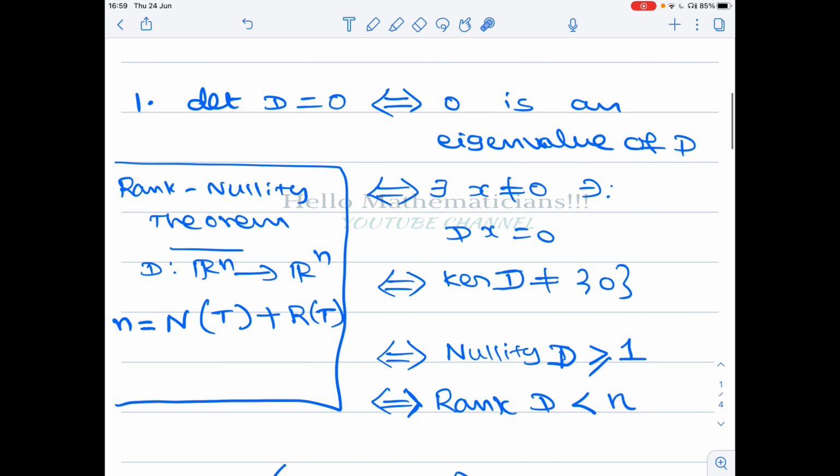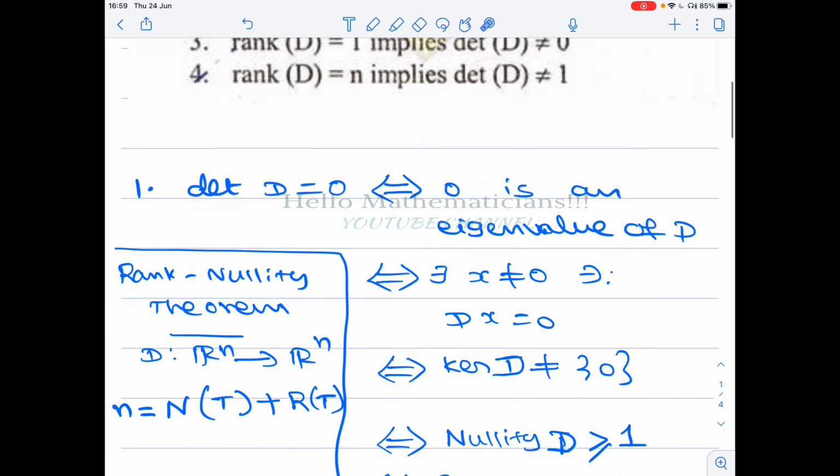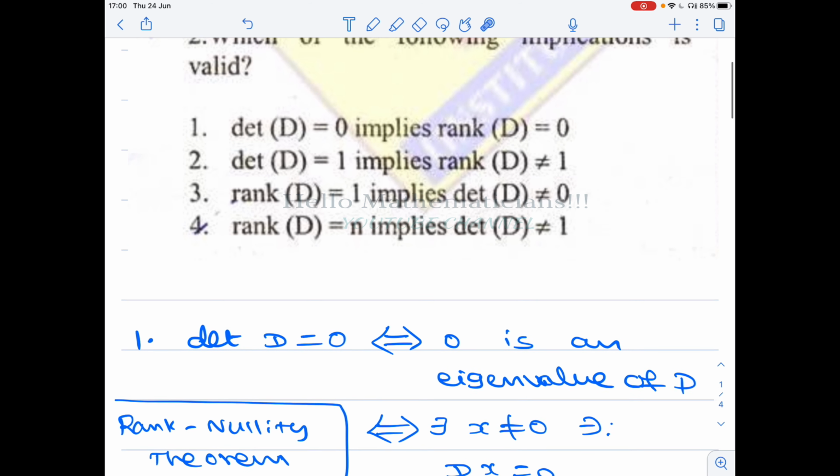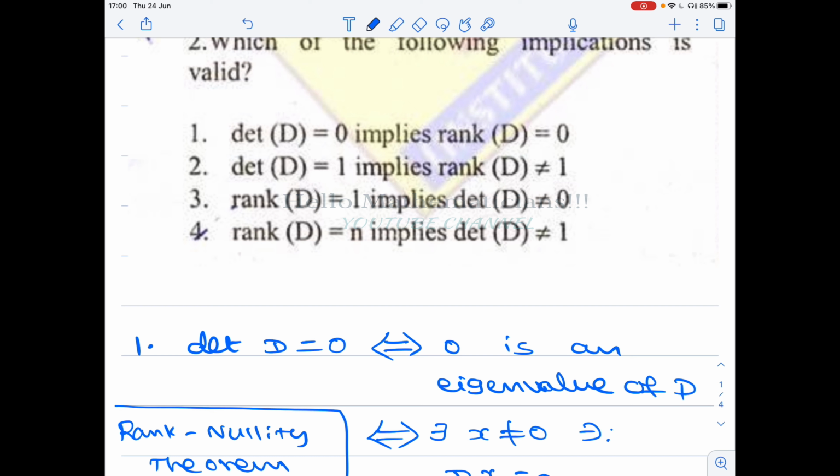We don't need to have rank of D equal to 0. Determinant of D equal to 0 implies that rank of D is strictly less than n. Only that much we can say. But rank of D equal to 0 is not necessarily true. So from this we conclude that the first option is false.